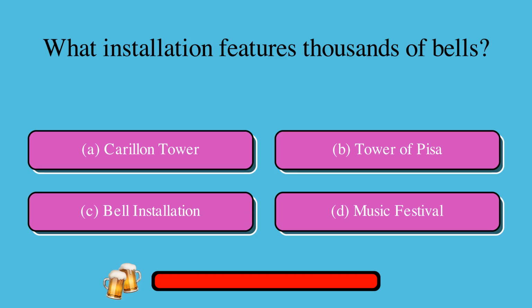What installation features thousands of bells? A. Carillon Tower, or B. Tower of Pisa, or C. Bell installation, or D. Music festival? The correct answer is C. Bell installation.